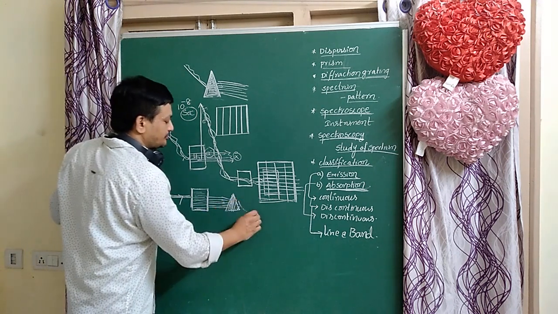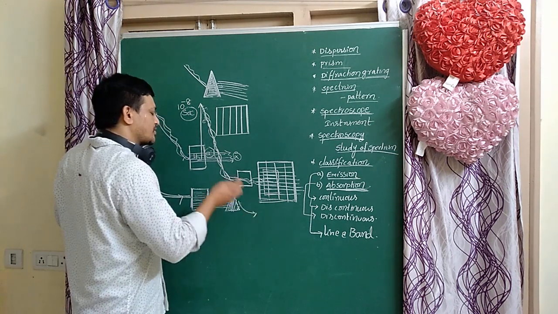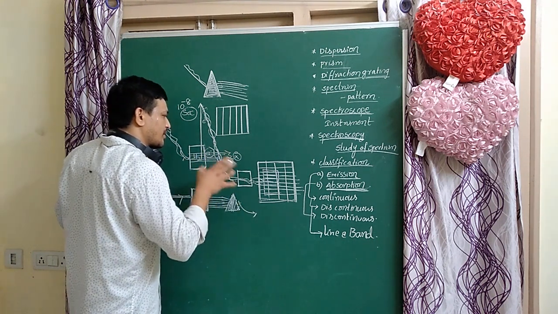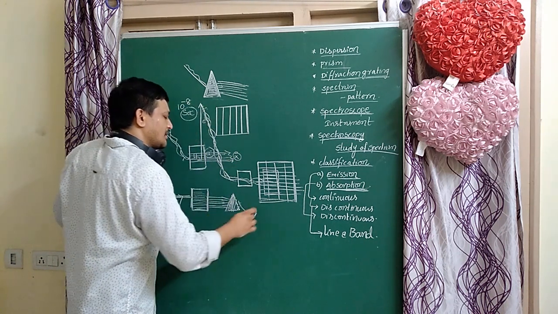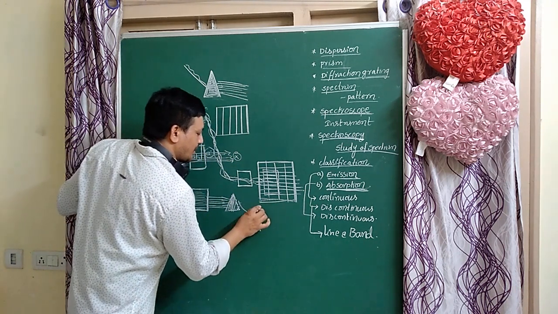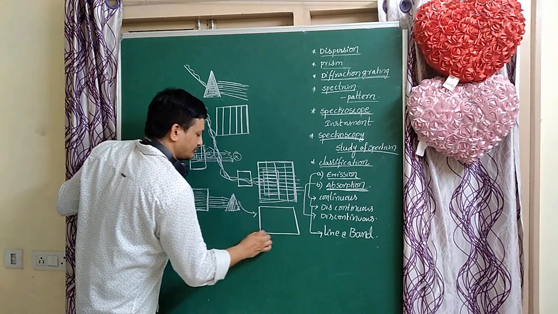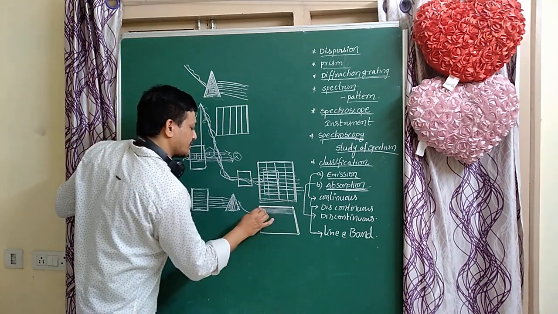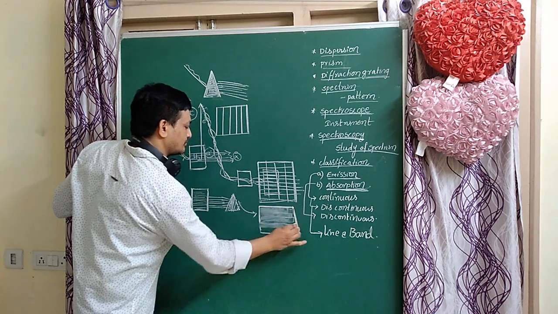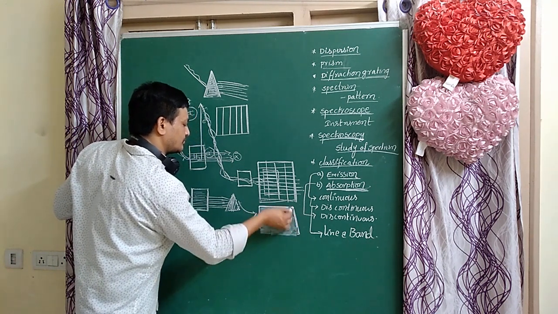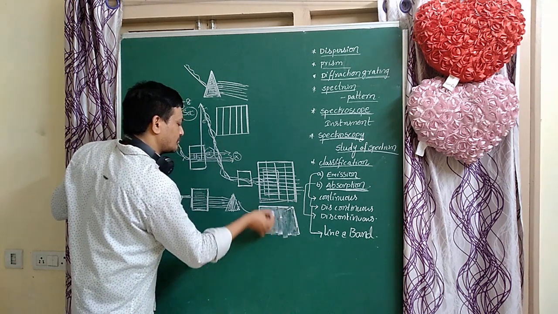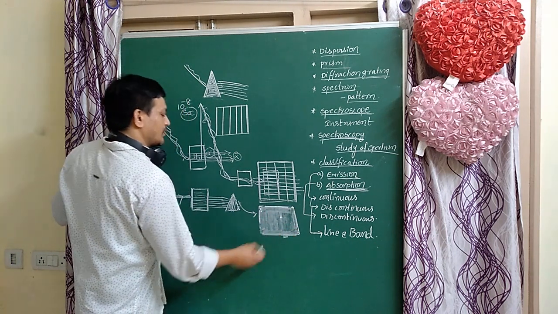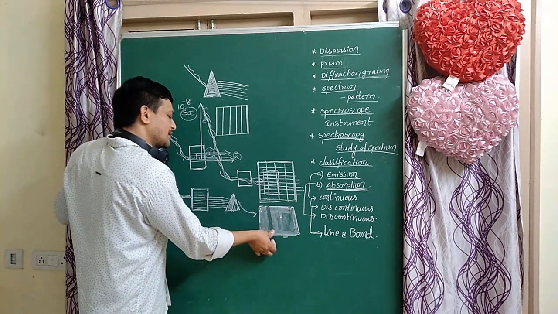The transmitted light is analyzed by the prism and falls on the photographic plate to get the spectrum.